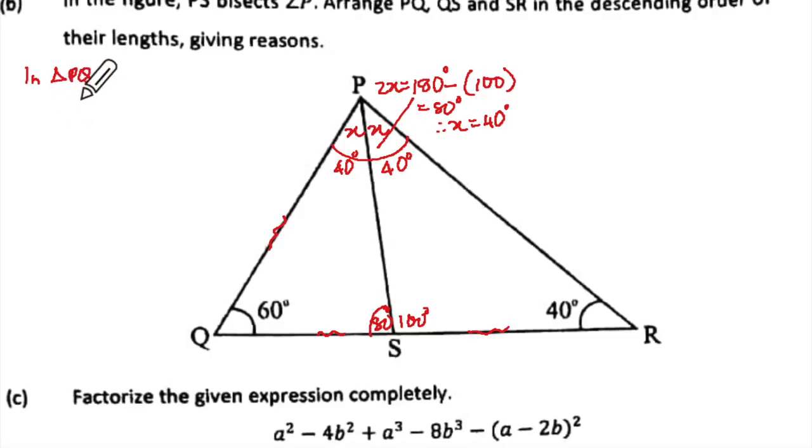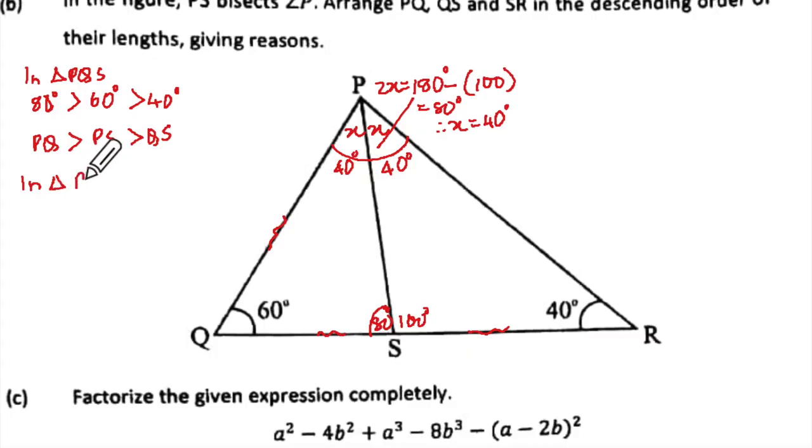Then in triangle PQS, descending order means from maximum to minimum. So I will write 80 degrees is greater than 60 degrees, greater than 40 degrees. So opposite 80 degrees is PQ, greater than opposite 60 is PS, greater than opposite 40 is QS.